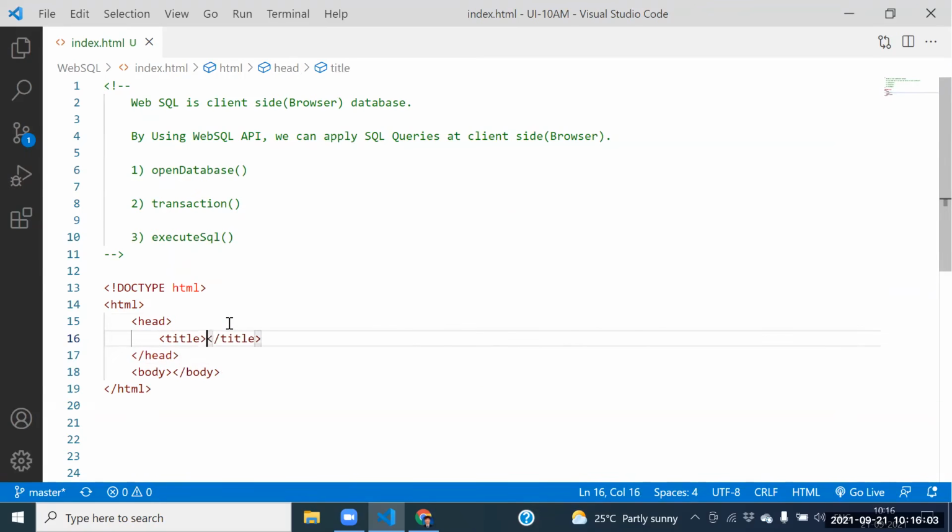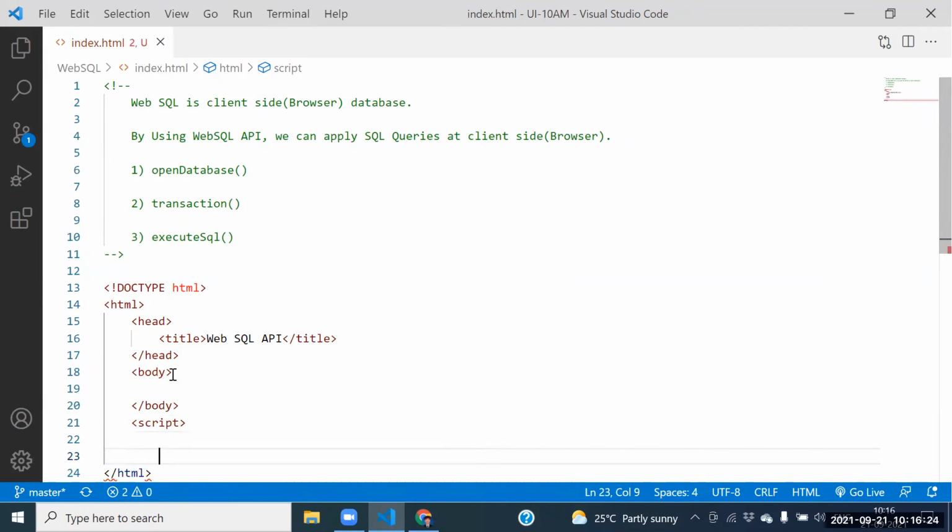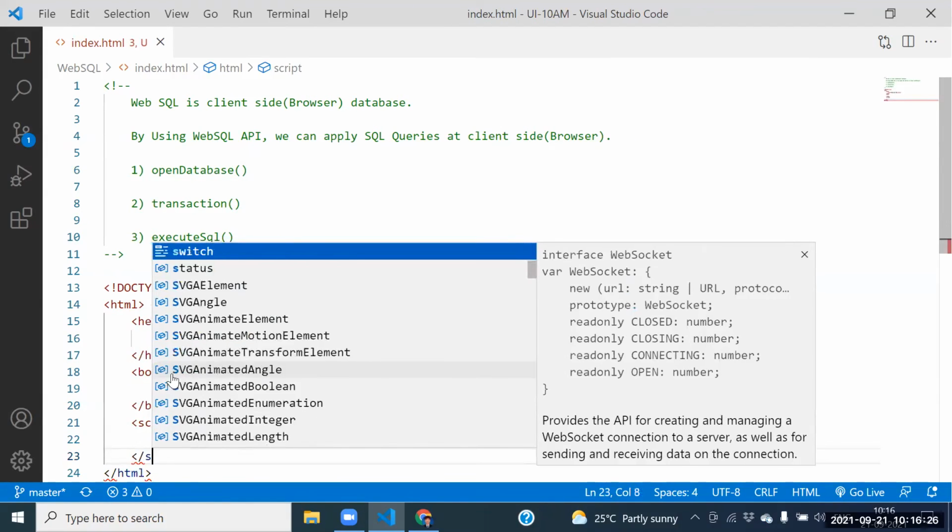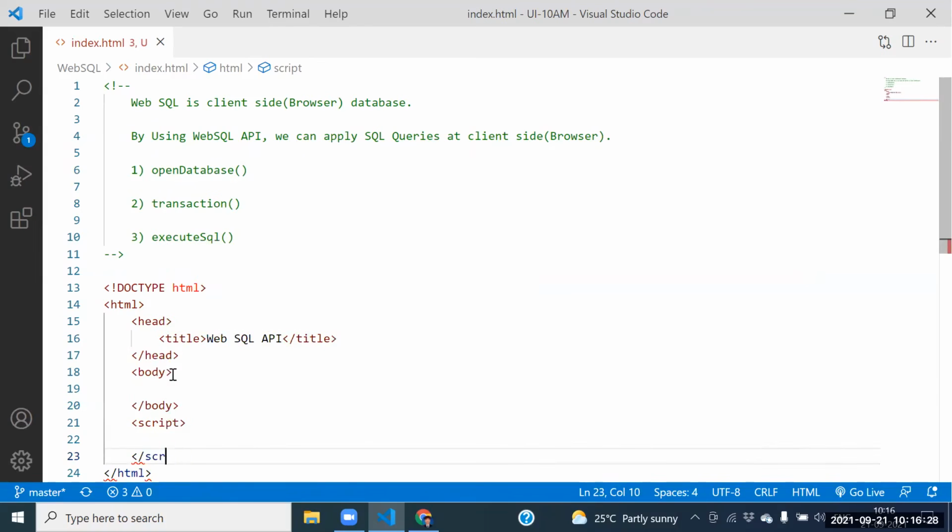Can I go for the title? The title is the WebSQL API. Whatever the title is, that WebSQL API we need to place. Guys, next one, see this one. Can I write the script code here? Yes, let me write the script code here. Whatever script code is there, that script code we need to place.